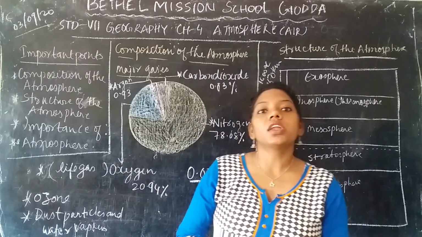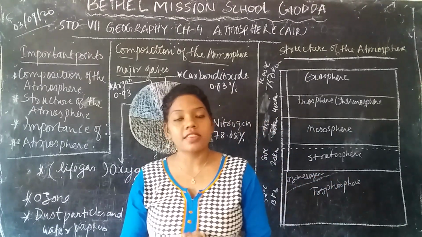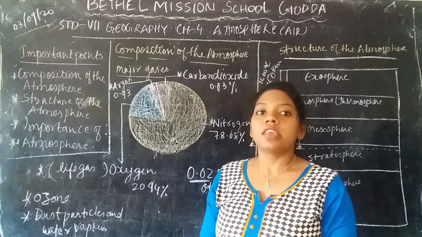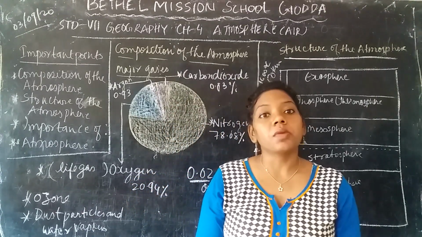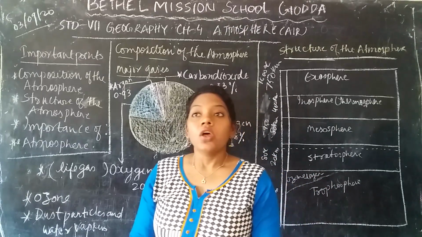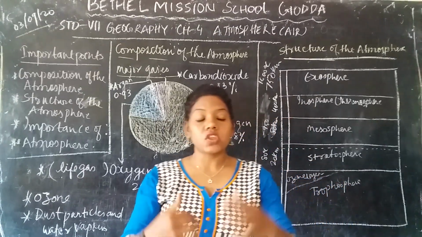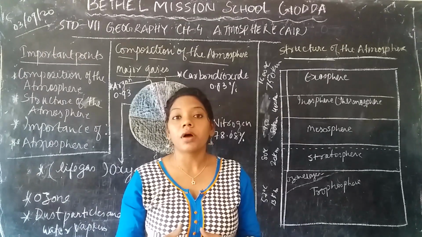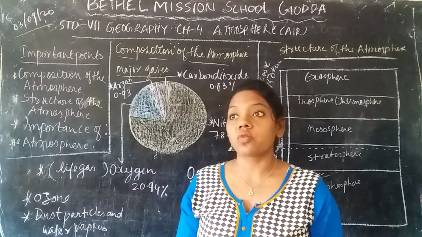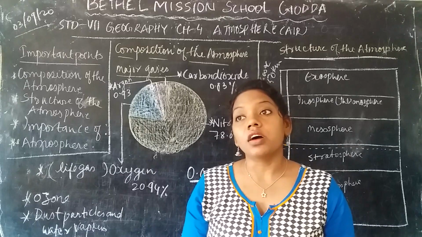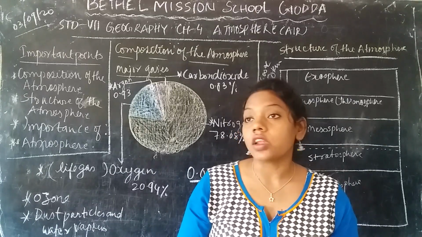Today we are going to learn a new chapter, that is Standard 7, Geography, Chapter 4, and the chapter name is Atmosphere. In this chapter we are going to learn about the atmosphere. In Standard 6 we have learned some of it: what the atmosphere is, and what is the importance of the atmosphere in our daily life.